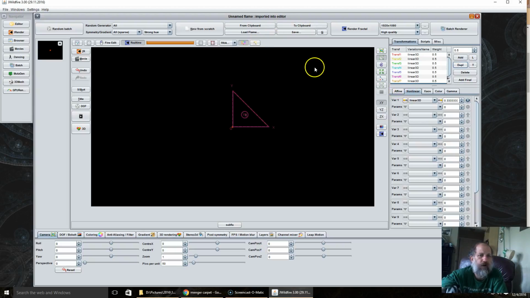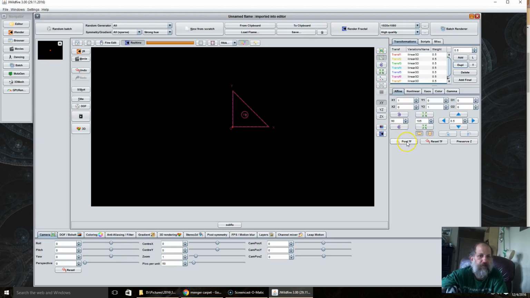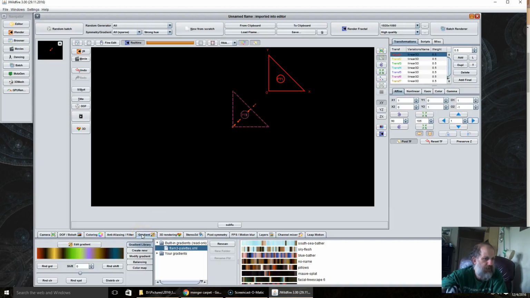I'm going to turn on the post transform button. We're going to come here and set this to 1. Go back up to our first transform, and we are going to go up 1, over 1. I'm going to change my gradient here so it's a little easier to see.